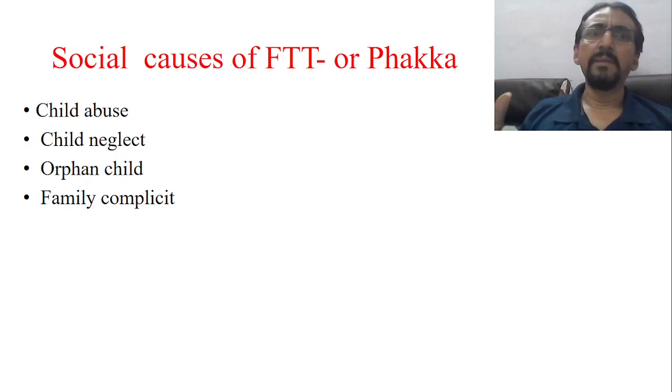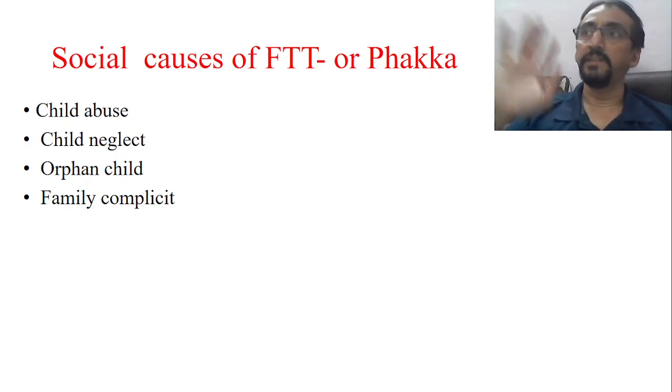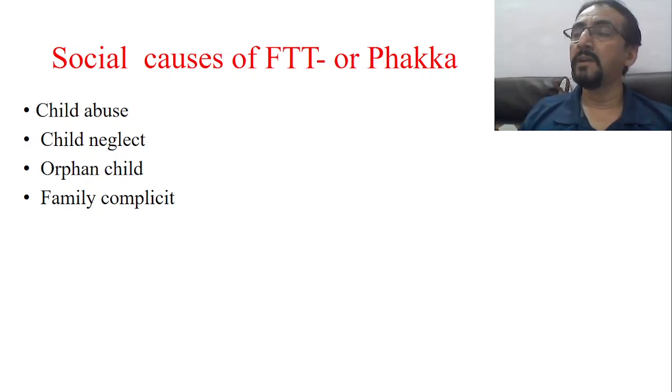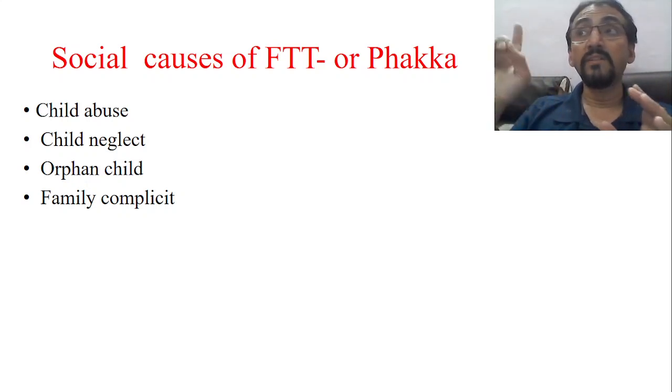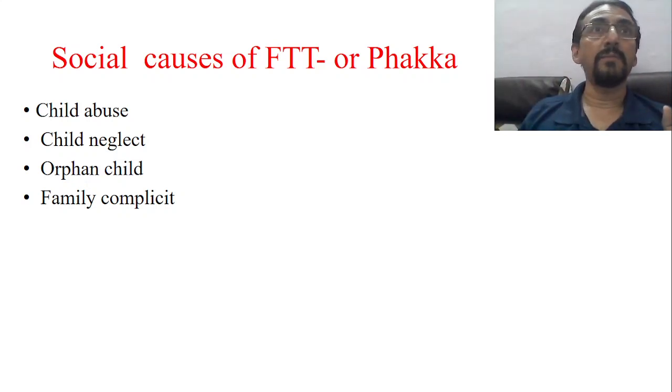Many things are there. These are some of the social causes responsible for FTT, where child care is not properly done and the child undergoes FTT with growth failure. That is possible. Similarly, Ayurveda also explains with one single word: Anatah klishyate balah. That includes all the social causes.